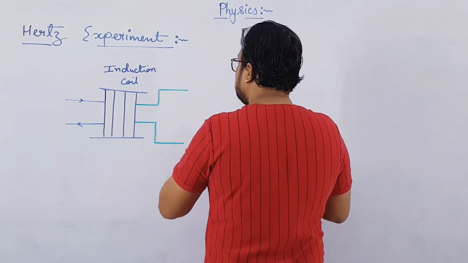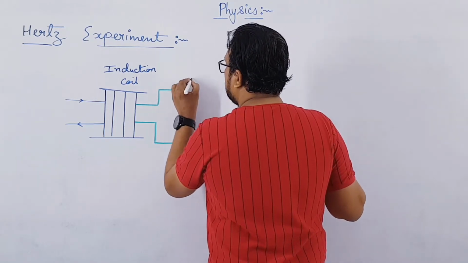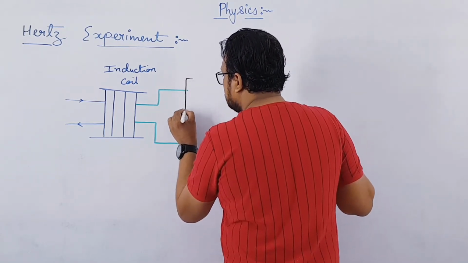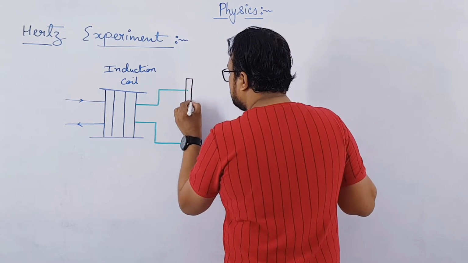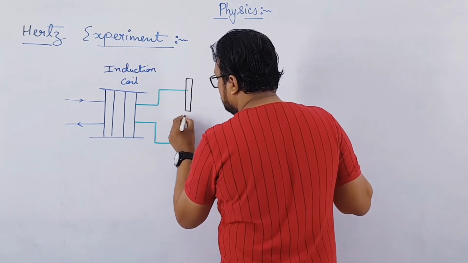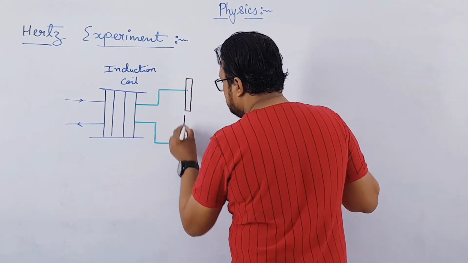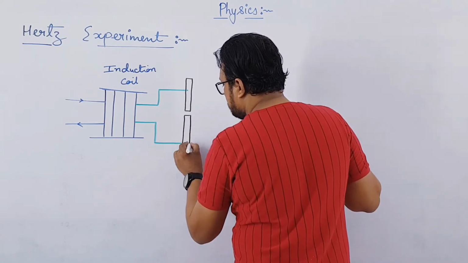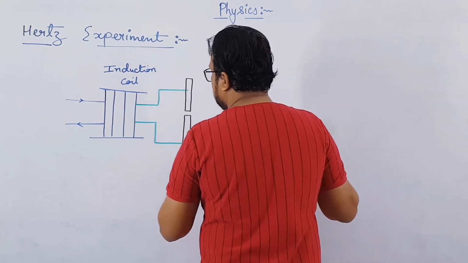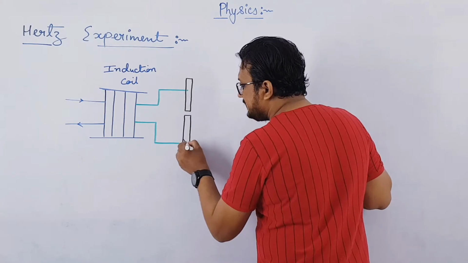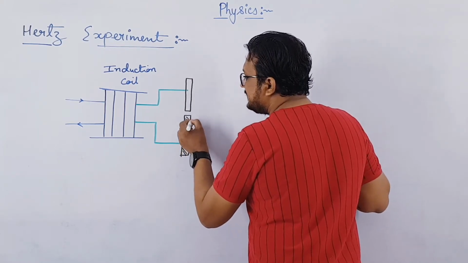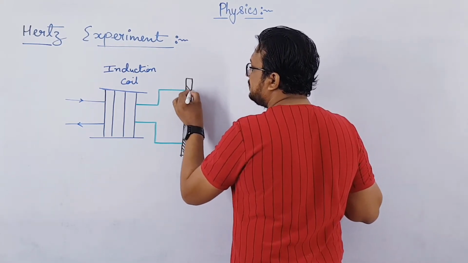So here he connected two metallic rods in such a way that there is a small gap between these two rods.